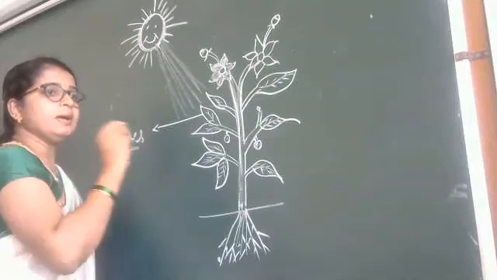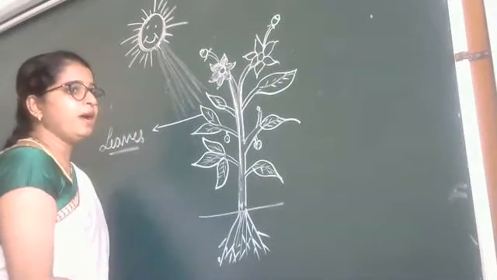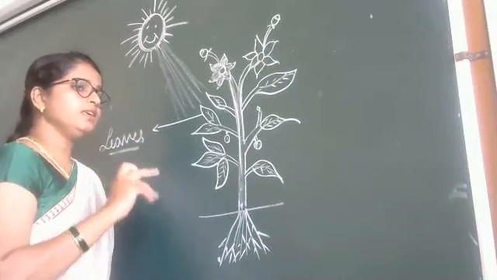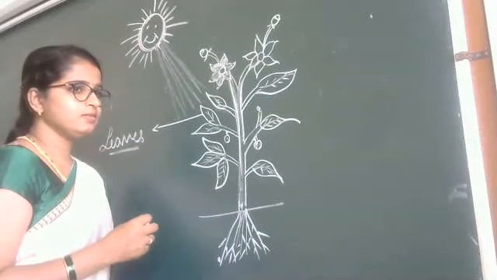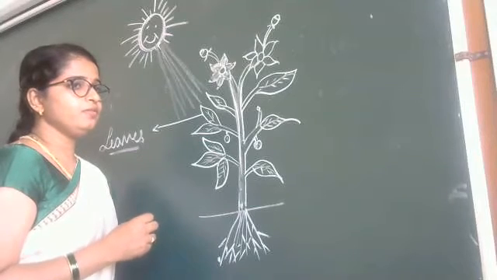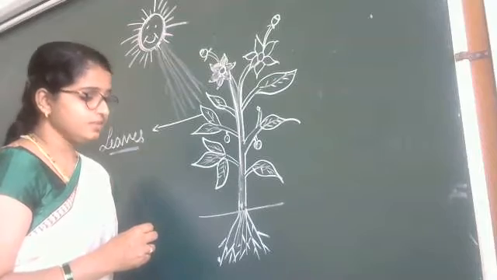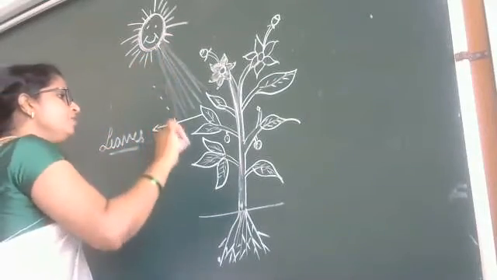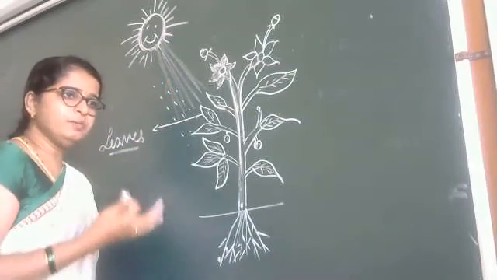These leaves prepare food for this plant by using sunlight and water. Where do they get water from? From rain. The water that falls from here, the rain water, from this the plant prepares food.